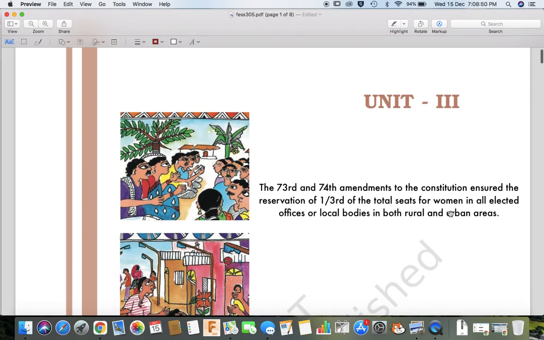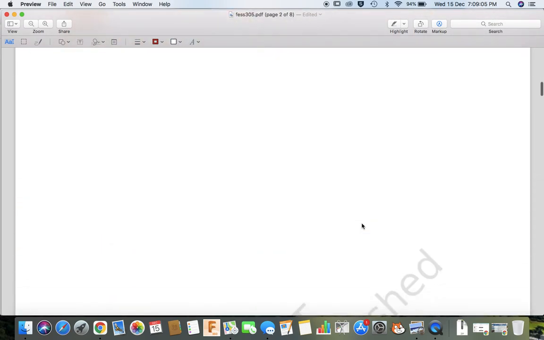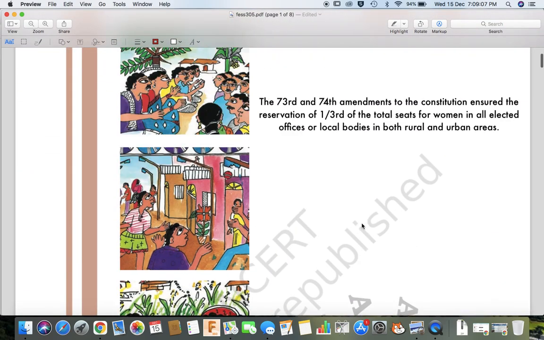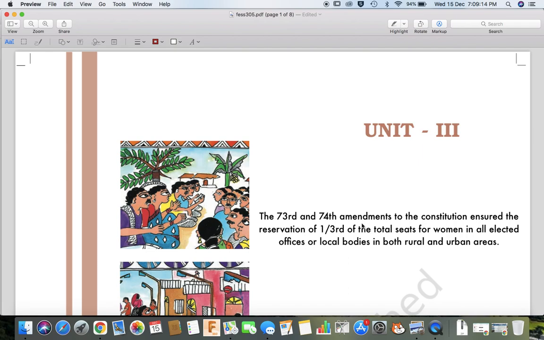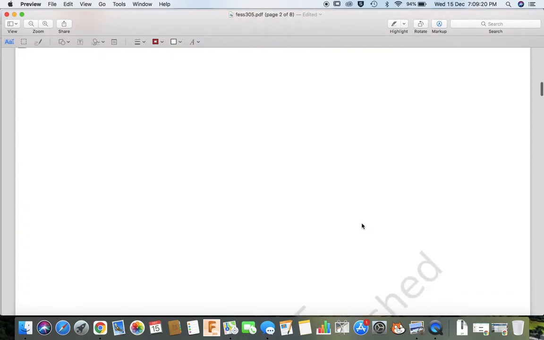A side note, the 73rd and 74th Amendments to the Constitution ensured the reservation of one-third of the total seats for women in all elected offices or local bodies in both rural and urban areas. What does that mean? Amendments to the Constitution give women the right to be seated in the local bodies. Okay, great. Let's move on.